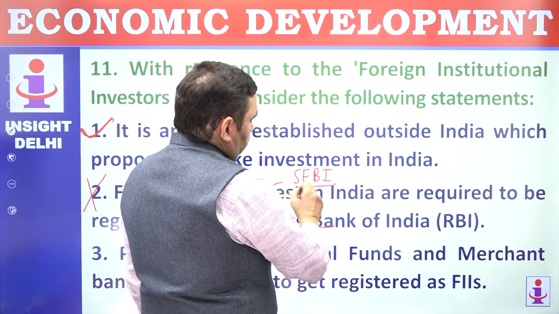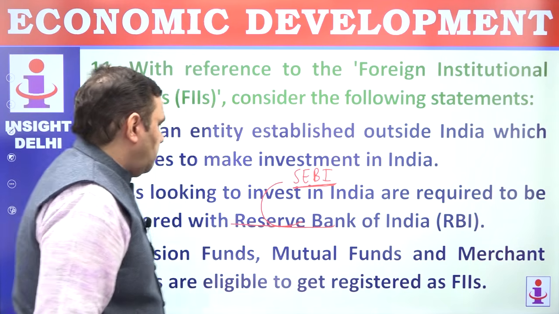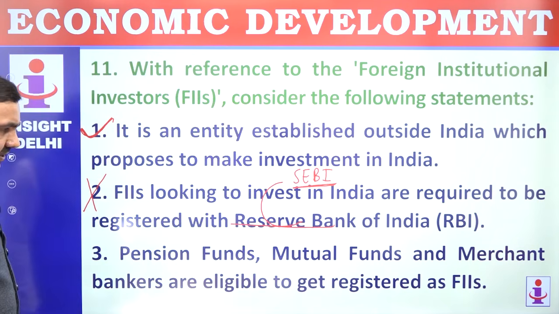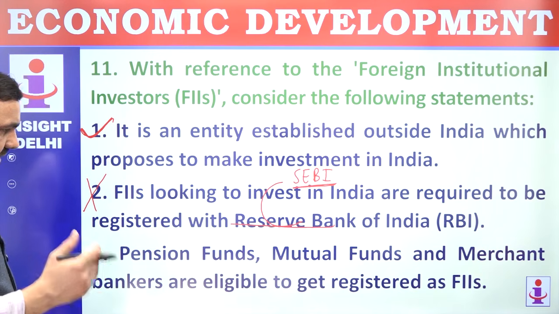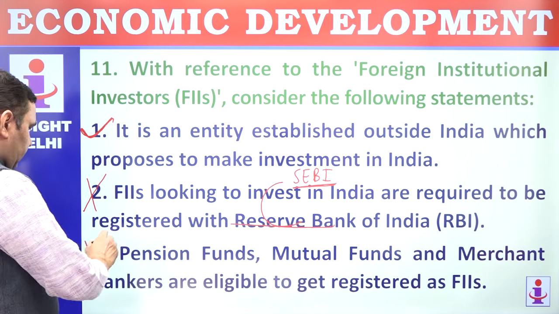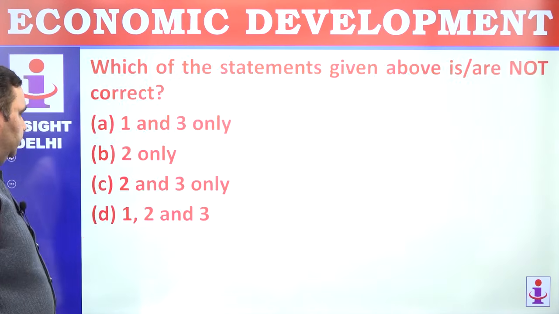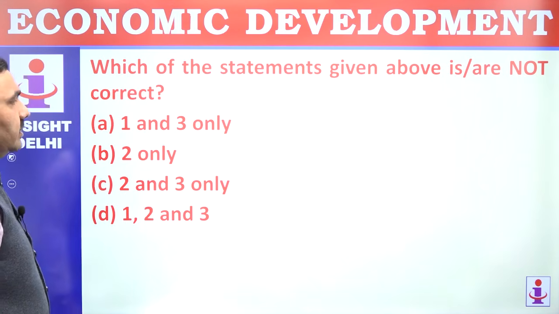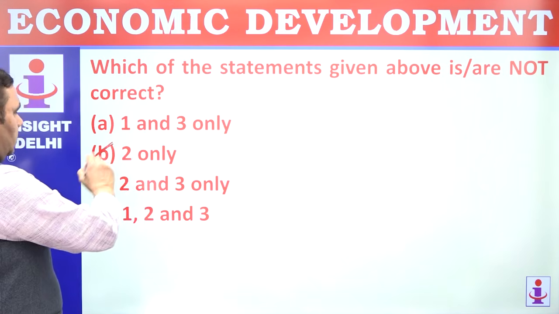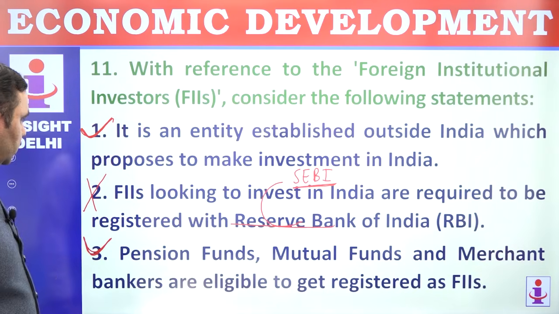So SEBI. Pension funds, mutual funds, and merchant bankers are eligible to get registered as FIIs. Perfectly correct. They are the biggest investors from all over the world. 1 and 3 are correct, 2 is not correct, so only 2.